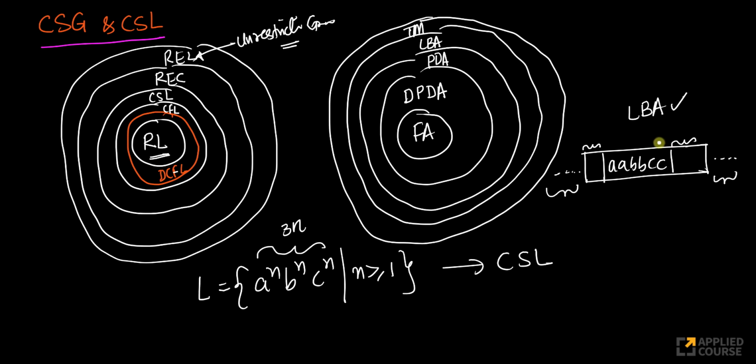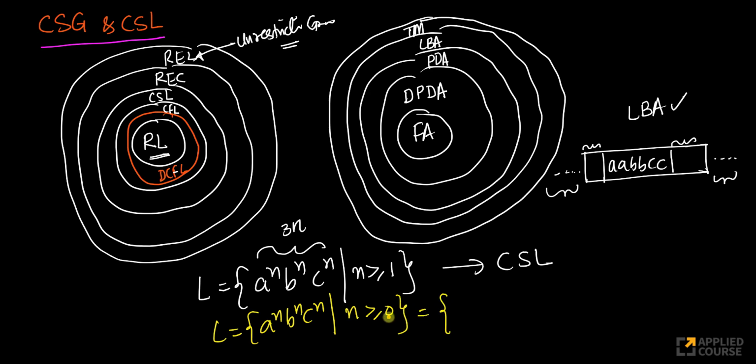So what's happening here? Which means I can construct an LBA for this, which means this language is a context sensitive language. Now let me change this slightly and make it not context sensitive. Imagine if my language is like this, a power n, b power n, c power n, such that n is greater than or equal to 0.